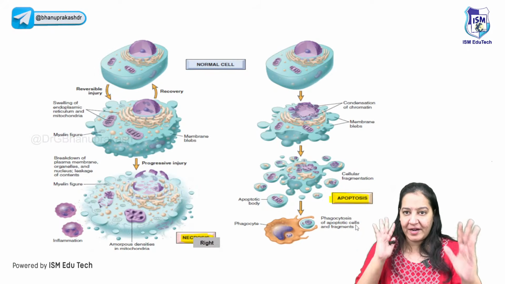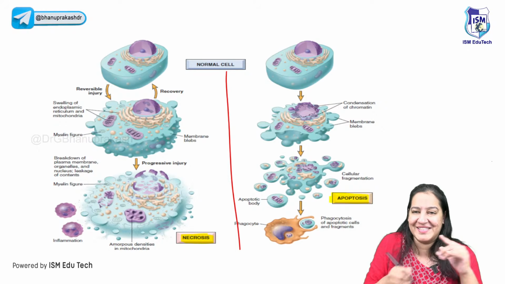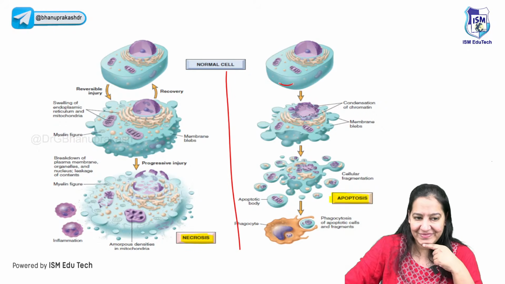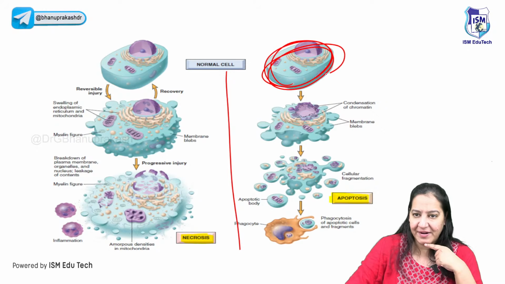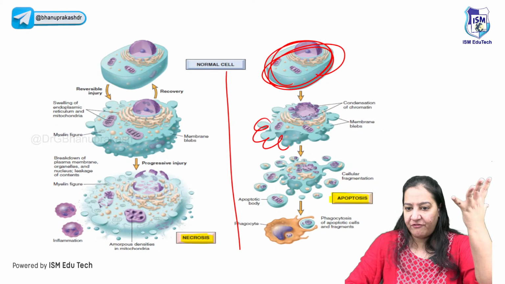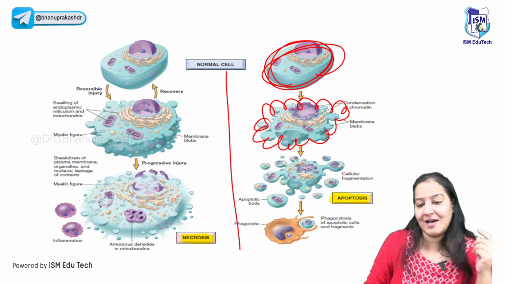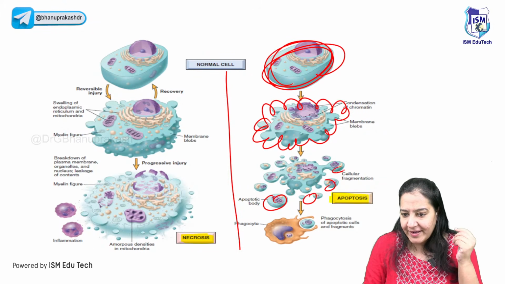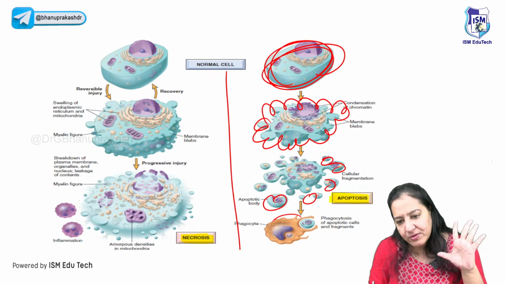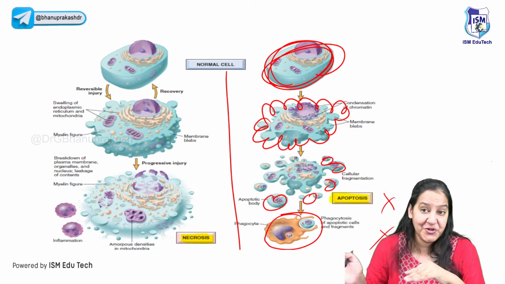You can see the back-to-back comparison, a beautiful diagram from Robbins, of the two types of cell death. Can you see this cell? What is happening? This cell is swelled. First it swells and blebs are formed. Whenever the cell swells, blebs occur. Then multiple apoptotic bodies are formed. In the end, a phagocyte comes and engulfs all. So no leakage, no inflammation. I cannot see a neutrophil here.